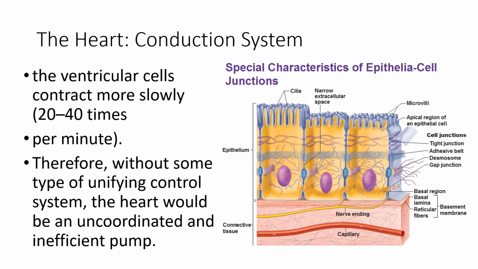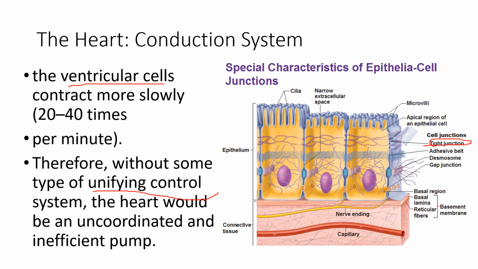So what do we mean by this one? Unifying control, without unifying control. Okay, so all the heart cells from the atria and ventricle cells are all interconnected. They are being unified. If you remember, we have what we call the tight junction.